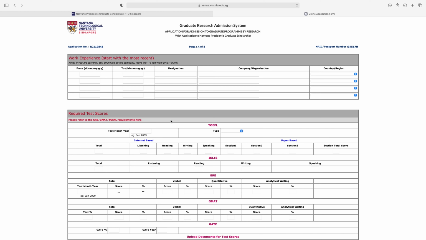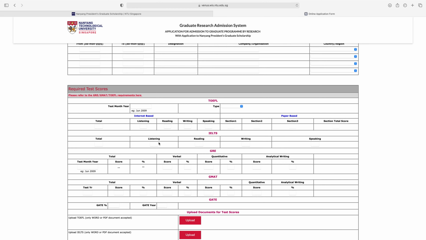So the fourth page is work experience. Start with the most recent. So if you have any work experience, then give the information of your work experience. First of all, give the information of your last work experience, then further in past experience. So here give the date, month, year, from, to, designation, company, organization, and country, region. And like this you can give other work experience information.